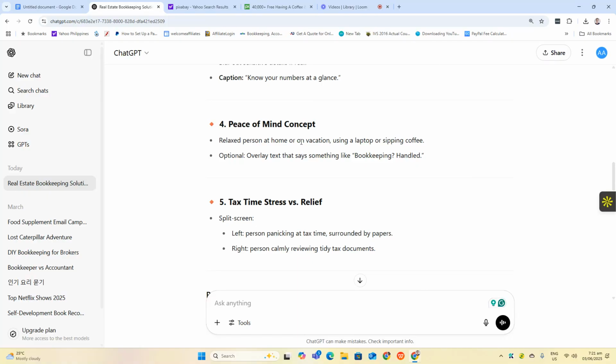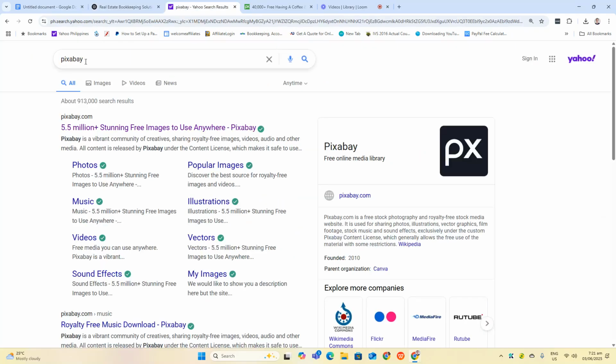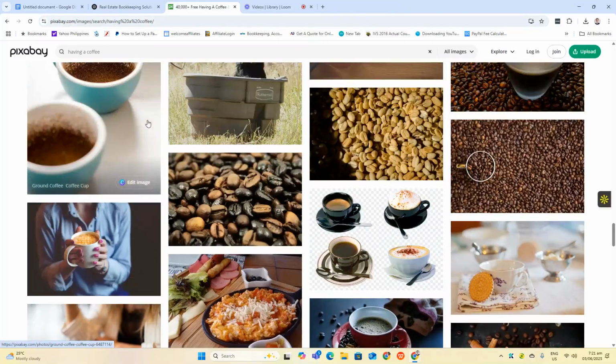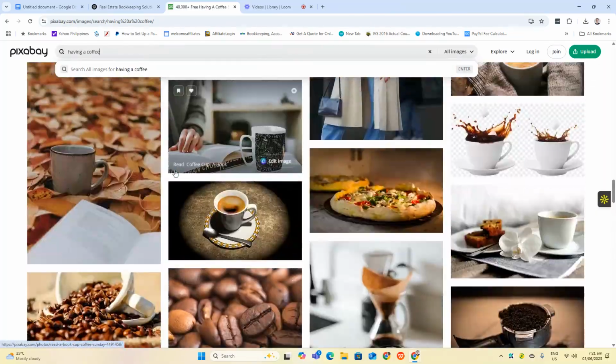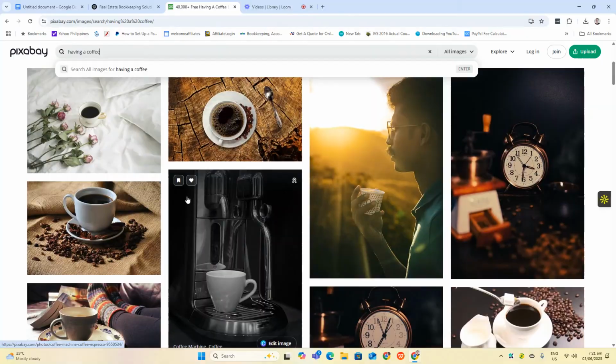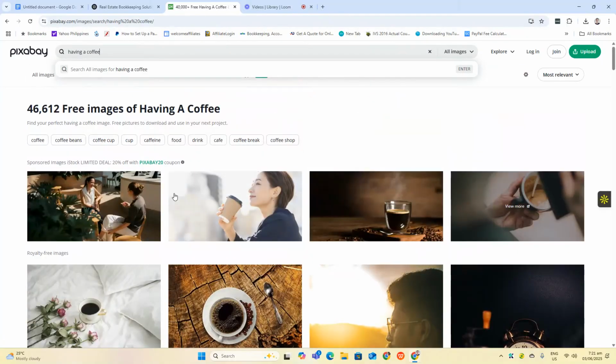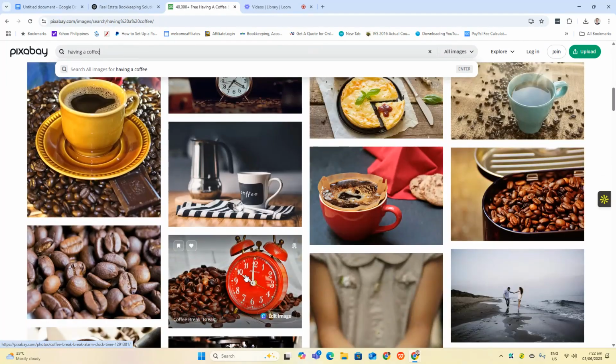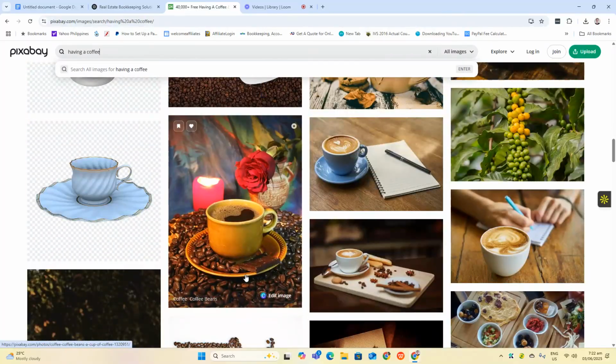Okay, for the free pictures or images, you can go to Pixabay. So just click that one and then you will go here, and I have typed here having a coffee. This one is stock images or sponsored images, meaning you have to pay for this. Just go with the royalty free images.